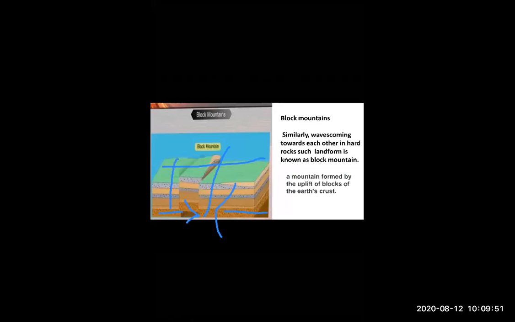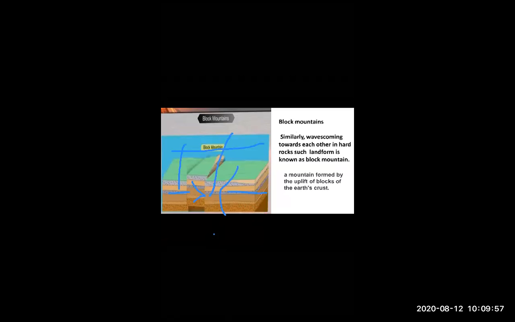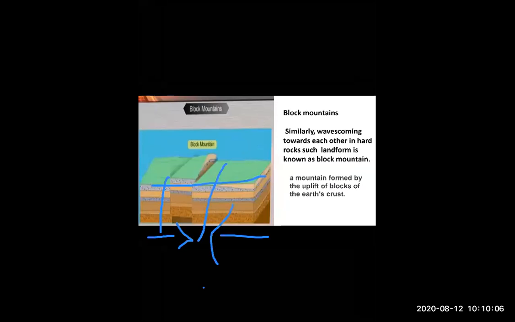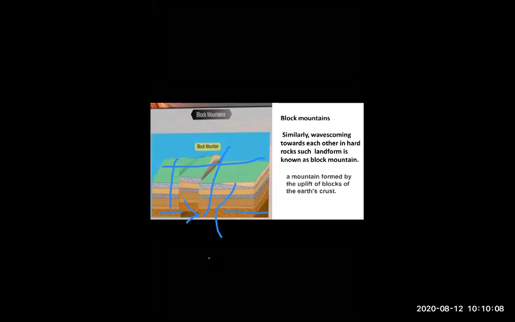And because of this, the uplifted part, just look at this. The uplifted part of the land is called a block mountain.